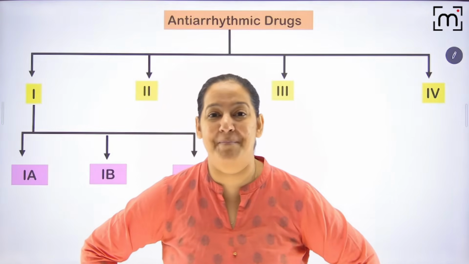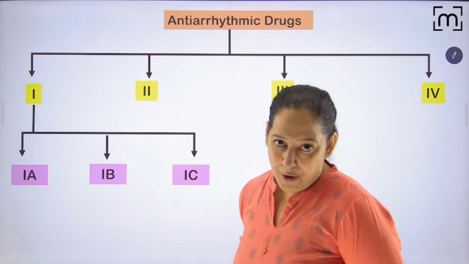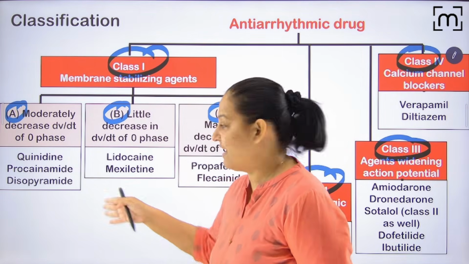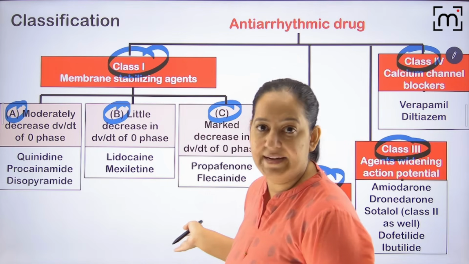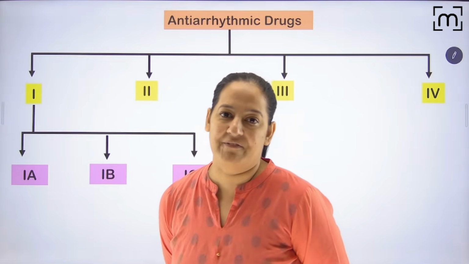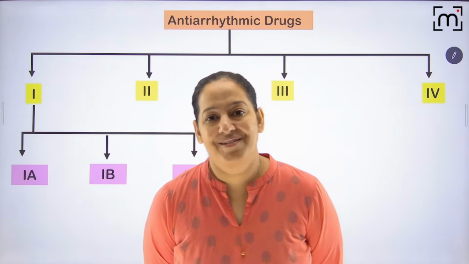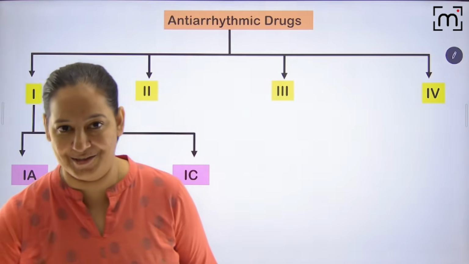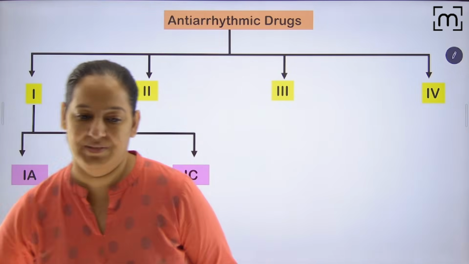You know my master chart, my famous master chart. So I will teach you all the categories. One by one I will take the categories, read the example drugs inside each, and teach you all these drugs one by one. So this is anti-arrhythmic drugs. Have a look. Give me a minute. I would like to drink water and then we will continue the anti-arrhythmic drugs.